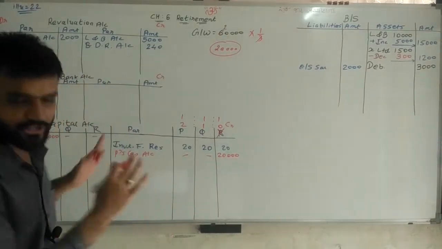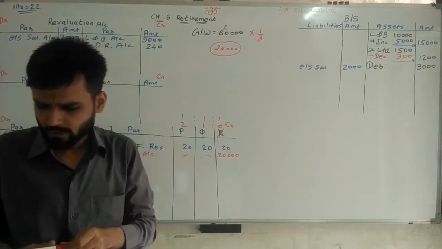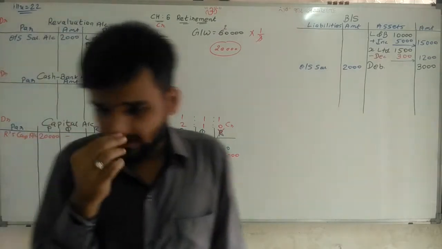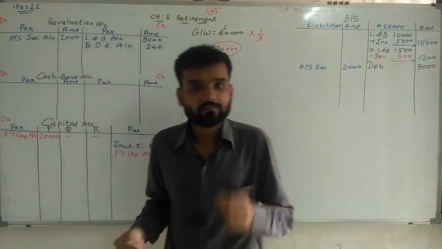And then do the ledger posting of it. You can do it in this way also, but here we can clear it directly, so I am not doing it. Now, the next and last adjustment,